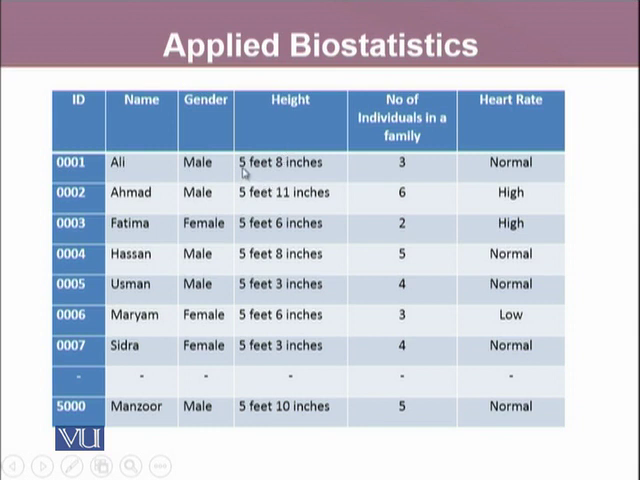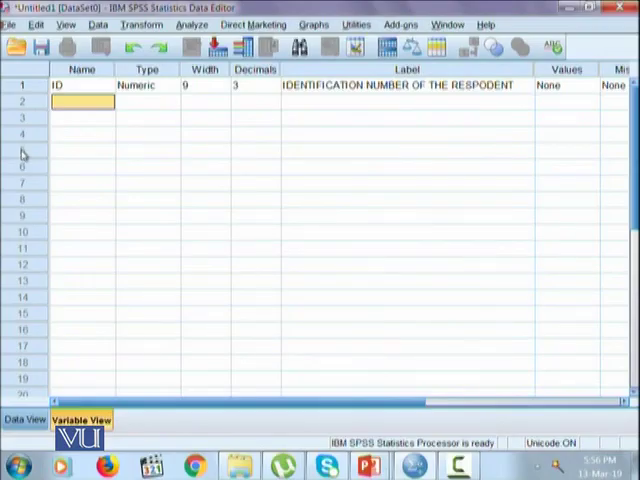Height is measured in 5 feet 8 inches and so on. Number of individuals is a quantitative variable. Heart rate again is a categorical variable with few categories. So let's enter this data and various characteristics of this data into SPSS.